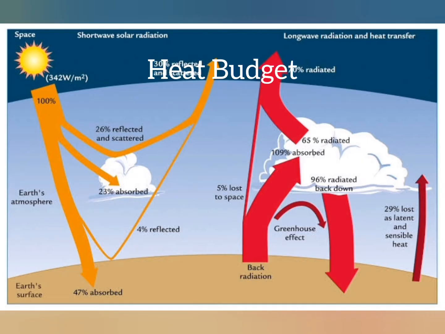Heat budget. Insolation is the energy transmitted from the sun as rays in the form of short waves, and it is scattered in the atmosphere and also reaches the Earth's surface. Whereas the Earth also absorbs the solar radiation and radiates it or reflects it back as any other object would do, and this is called terrestrial radiation, and it is in the form of long waves. Heat budget means the balance between the solar insolation and the terrestrial radiation.